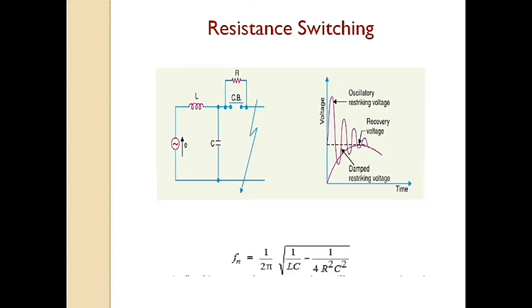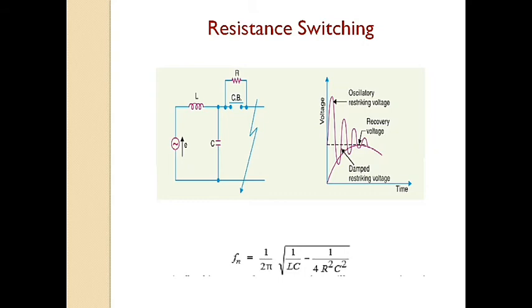Now, when a fault occurs, the contacts of the circuit breaker are opened and an arc is struck between the contacts. Since the contacts are shunted by resistance R, a part of the arc current flows through this resistance. This results in a decrease of arc current and an increase in the rate of deionization of the arc path. Consequently, the arc resistance is increased. The increased arc resistance leads to a further increase in current through the shunt resistance. This process continues until the arc current becomes so small that it fails to maintain the arc. Now the arc is extinguished and the circuit current is interrupted.